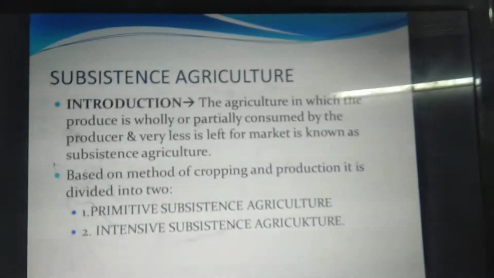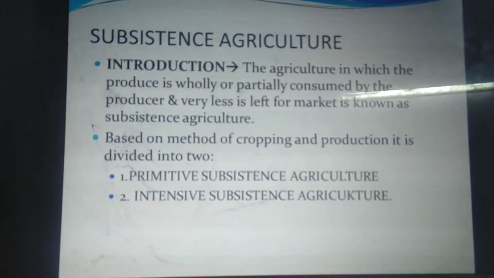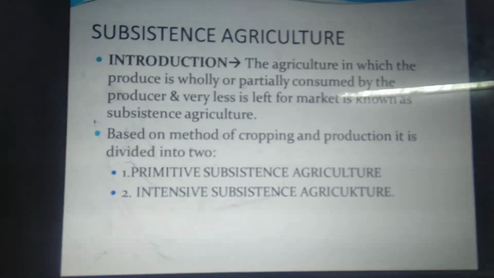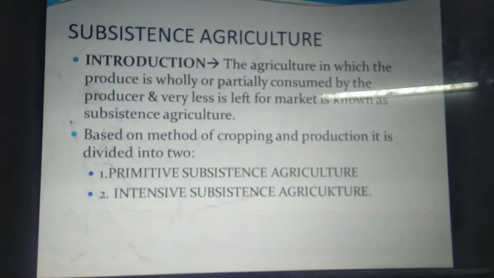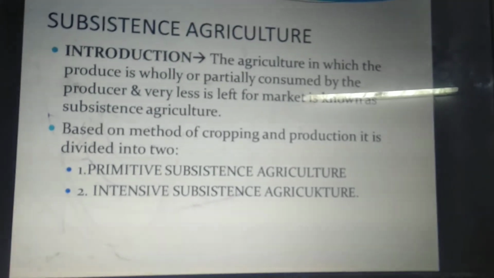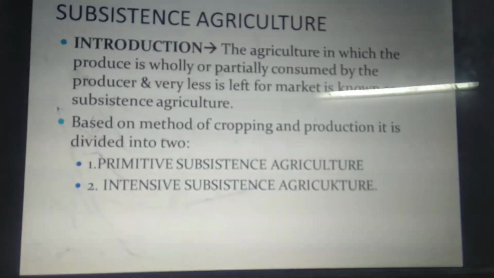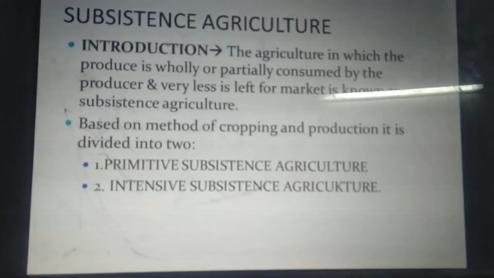The first type of agricultural system is subsistence agriculture. As the word suggests, it is basically for the sustenance of the life of the producer only, and the produce in this type of farming is wholly consumed by the producer or the farmer, or very little, in fact none, is kept for the market. That is why it is known as subsistence farming.